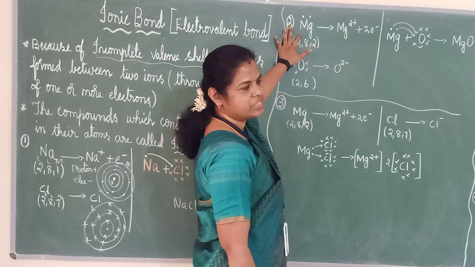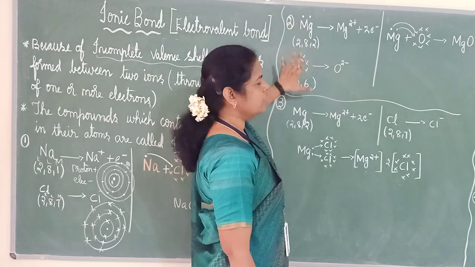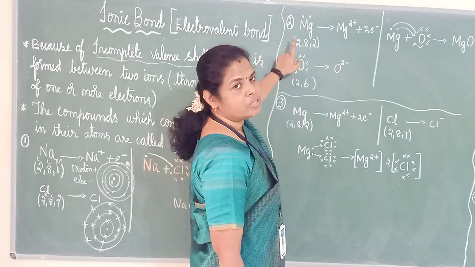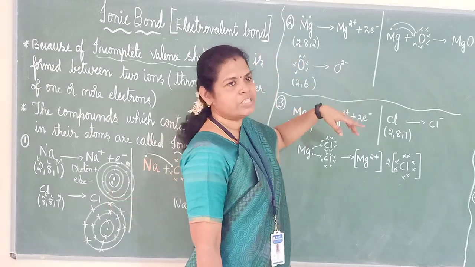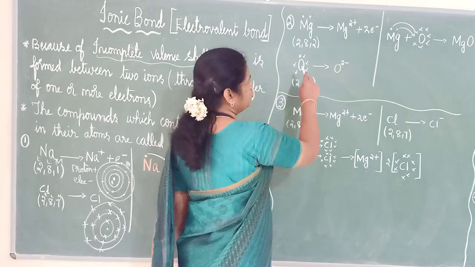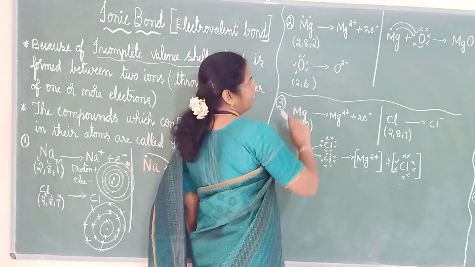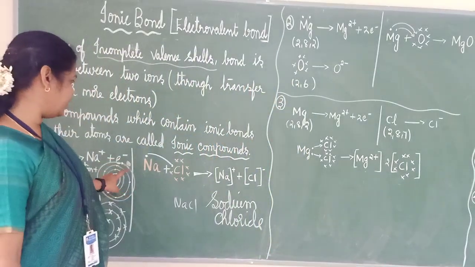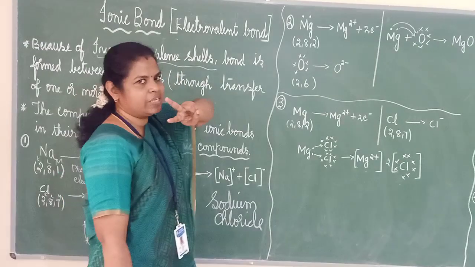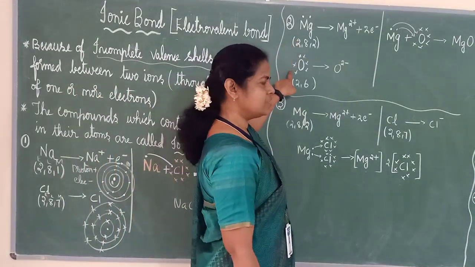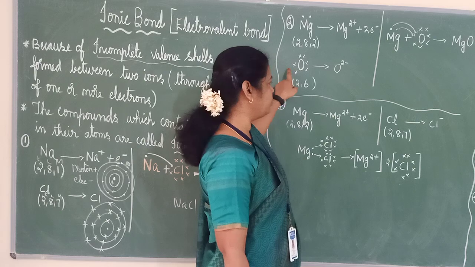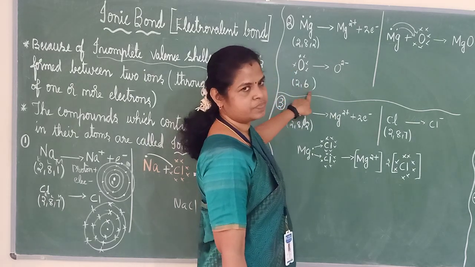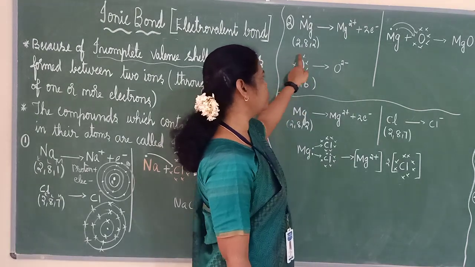The next example we are going to see: Mg is who? Magnesium. Okay, the magnesium symbol is Mg. Magnesium and oxygen combination. Magnesium's atomic number is 12. Sodium is 11, for magnesium it is 12. How will you split this 12? 2, 8 and 2. Same way as I did this, the diagram of the atom will be. The outermost shell will have how many electrons? 2 electrons. Oxygen is the same as chlorine. Its atomic number is 8, so when you are splitting, you will split it as 2 and 6. So 6 will be there in the outermost shell.